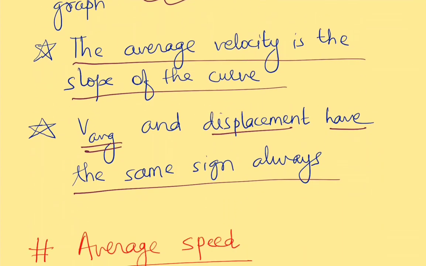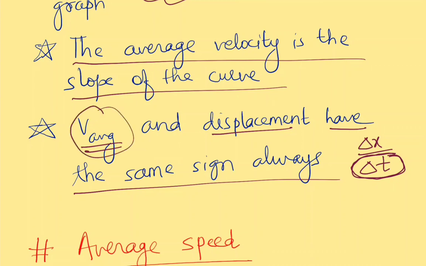Since average velocity is the ratio of displacement and time taken, and the difference of time is always positive, the sign of time is not going to make any difference to the sign of average velocity.